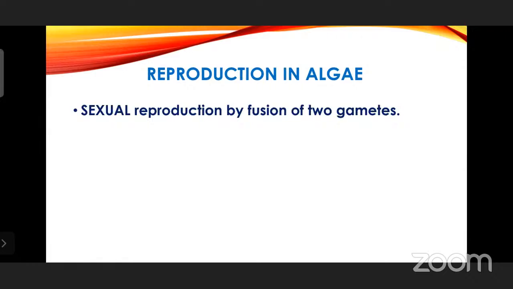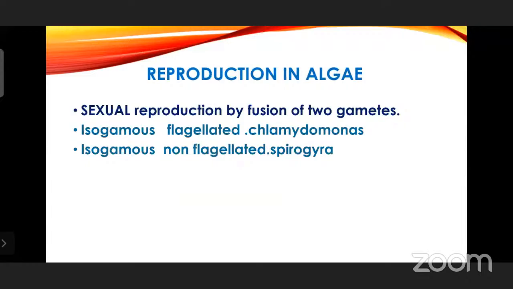It is by fusion of two gametes. So two gametes are going to fuse. Isogametes flagellated. Isogametes means the gametes are of the same size, equal. The outside physical appearance and the chemical appearance, everything is similar. Then they are called isogametes. And if they are having the flagella, it is called isogametes flagellated. And it occurs in Chlamydomonas. And isogametes non-flagellated also occur, that is Spirogyra.